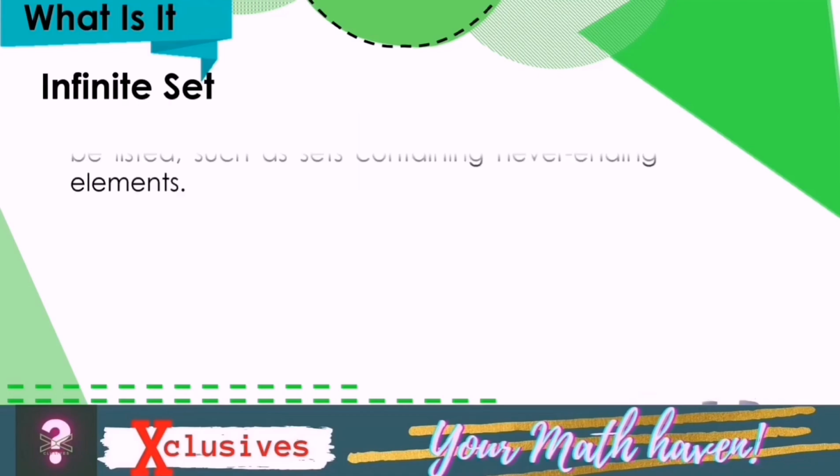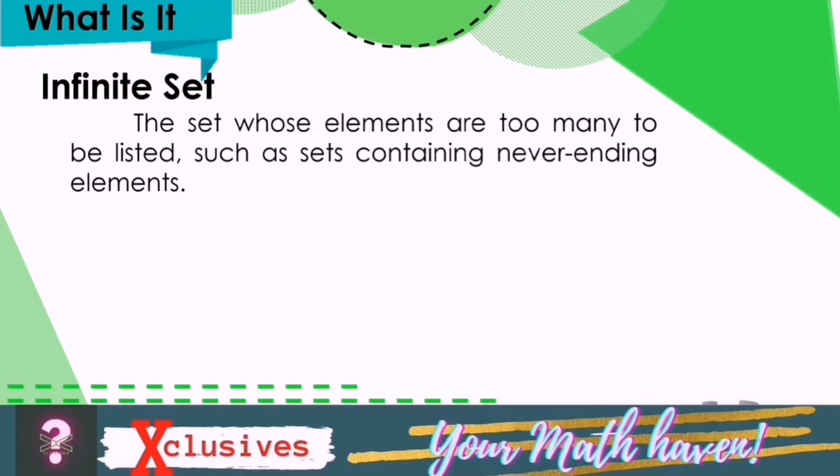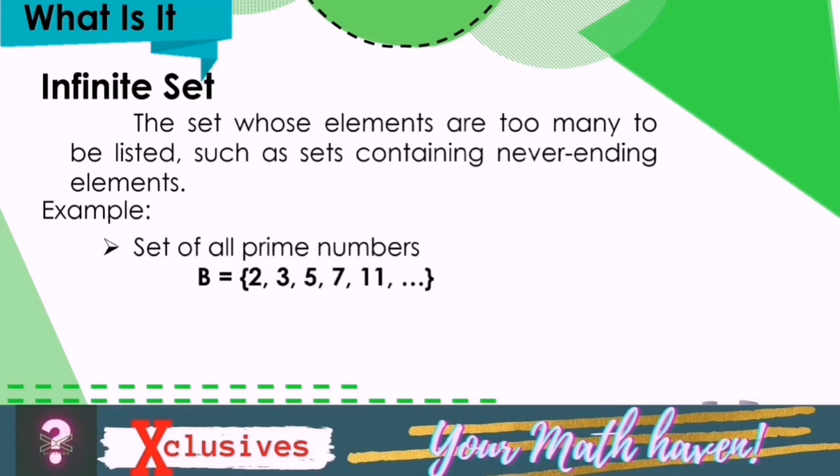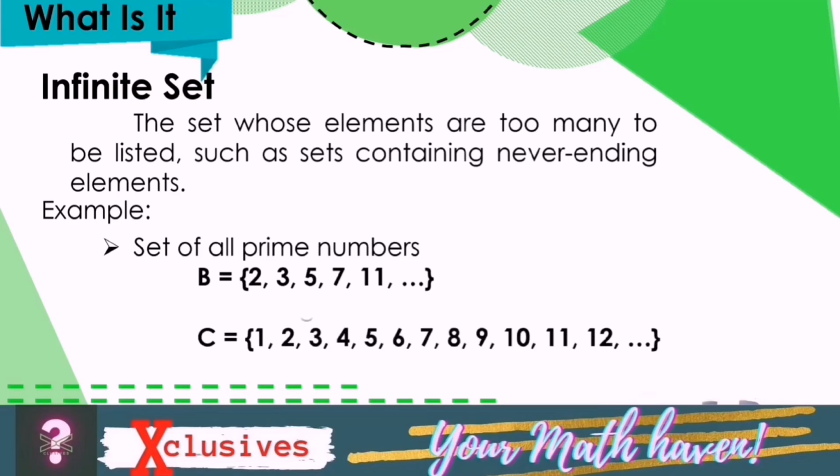An infinite set is a set whose elements are too many to be listed, such as sets containing never-ending elements. Example: set of all prime numbers. It is an infinite set because there are infinitely many prime numbers. Set of counting numbers. Set C is an example of infinite set because counting the elements of set C cannot come to an end. That is why we put ellipses at the end of the identified elements to show that there are still more elements in the set.